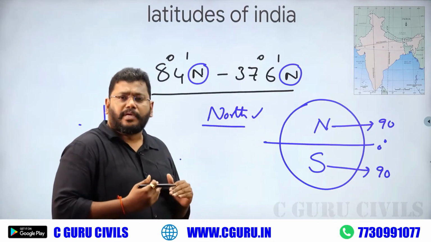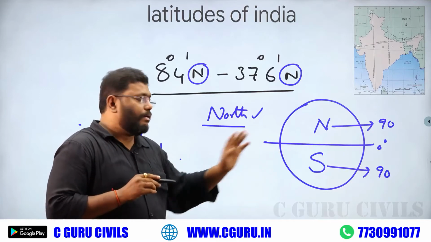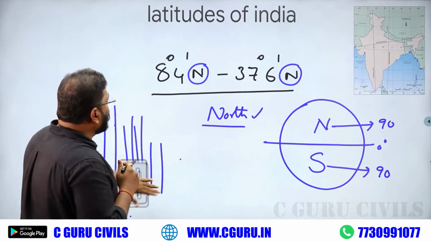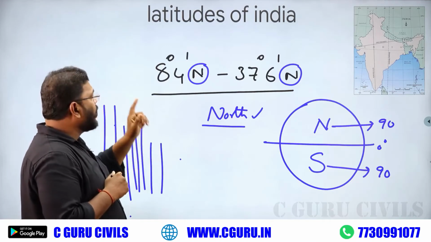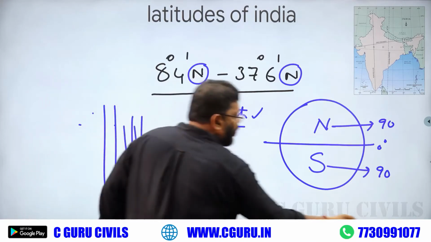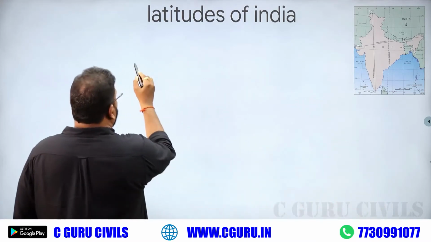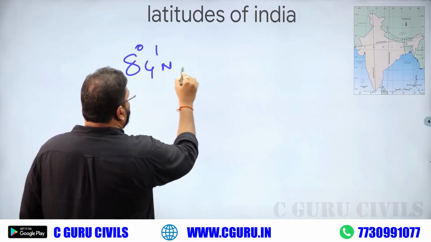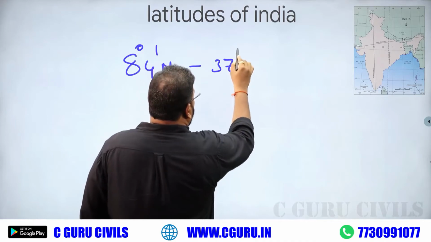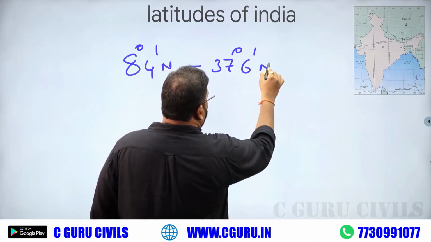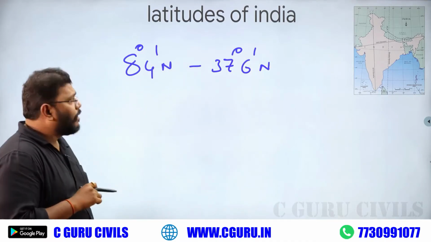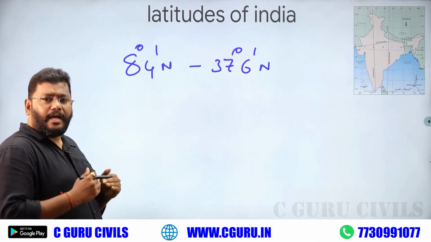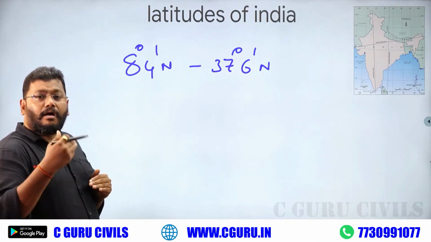In the northern hemisphere the total number of latitudes is 90, and in the southern hemisphere the total number of latitudes is 90. See this, our India lies between 8 degree 4 minutes north and 37 degree 6 minutes north. Clearly it describes that our India lies in the north area.